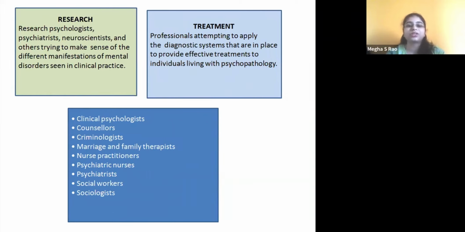And nurse practitioners, psychiatric nurses, psychiatrists who have an MBBS degree, that is MBBS and then MD or DNB, is the profession. And social workers who have taken clinical psychology as a specialization paper, and sociologists. All these are the people who are concerned with the treatment part of child psychopathology, and some are even concerned with the research also.